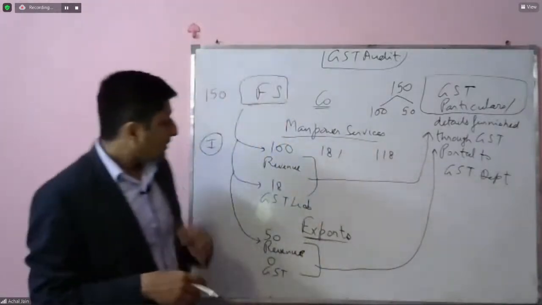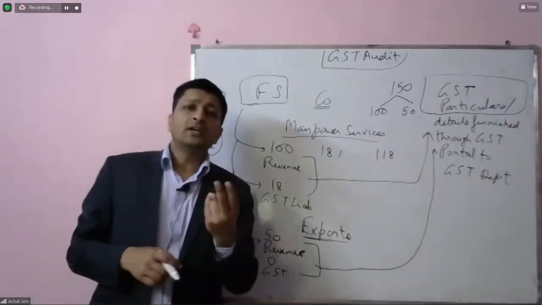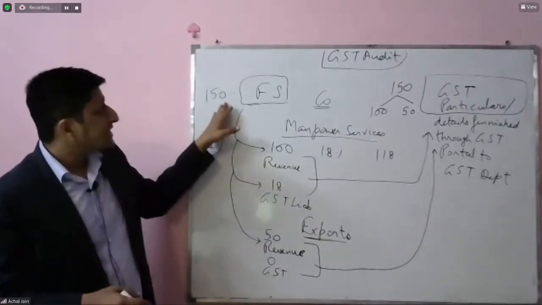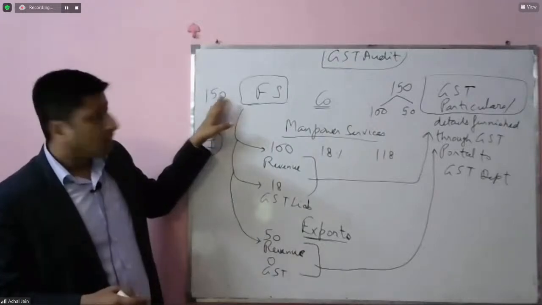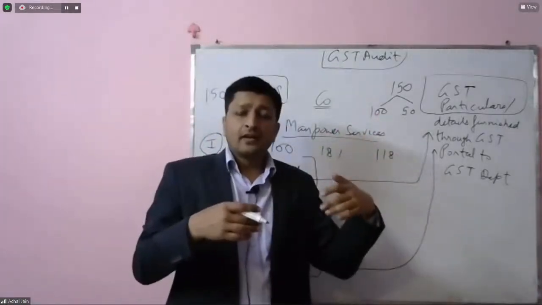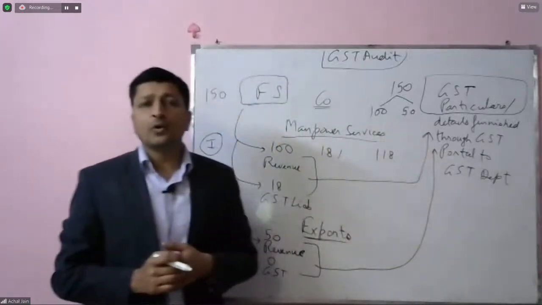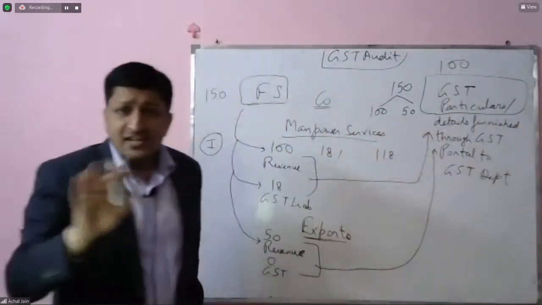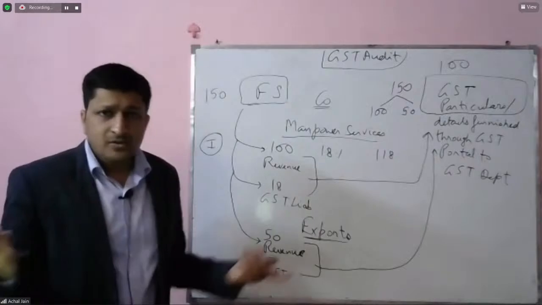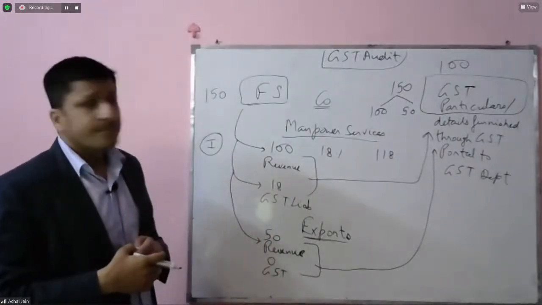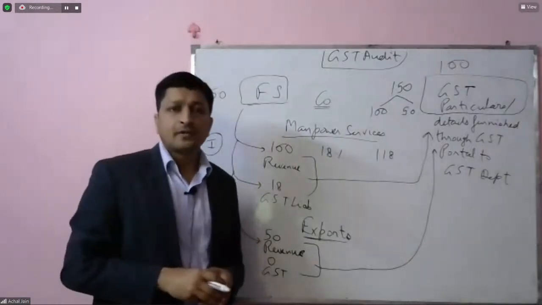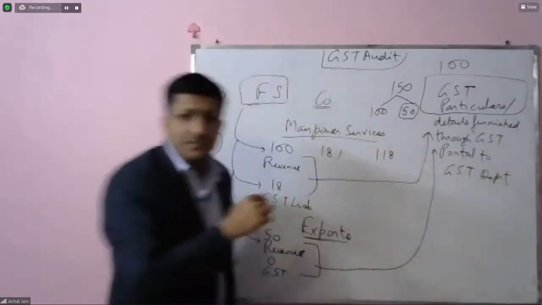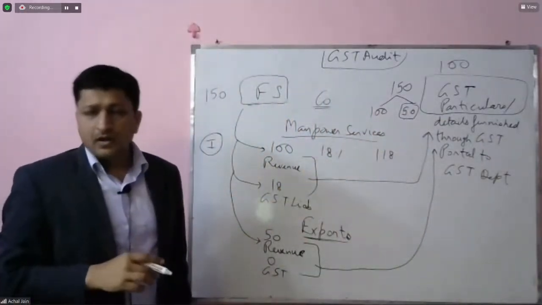Correct? Now in our example, we had only 2 transactions, and that too very simple. So that's why we can just easily compare these two amounts, 150 and 100. So actually, tax has been offered to the GST department on which amount? 100. On rupees 50, tax has not been offered to them. Why? Because no tax has been charged on that. But how will the department get to know about it? Only when this difference is also reported as an exempt item or an item with 0 taxation rate.